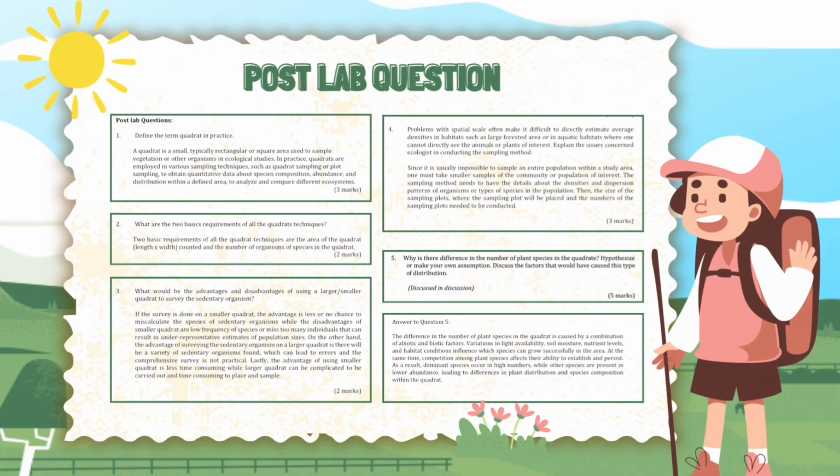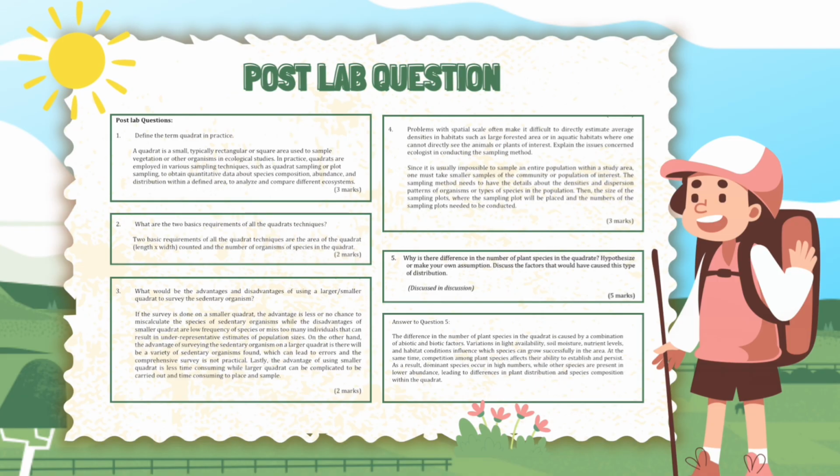Since it is usually impossible to sample an entire population within a study area, one must take smaller samples of the community or population of interest. The sampling method needs to have details about the densities and dispersion patterns of organisms or types of species in the population. Then, the size of the sampling plots, where the sampling plots will be placed, and the number of sampling plots needed must be decided.